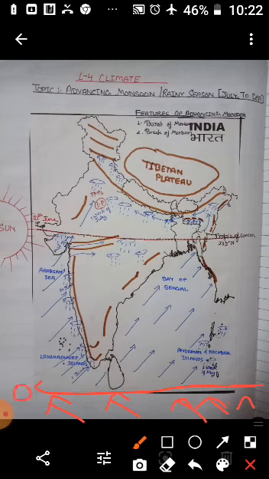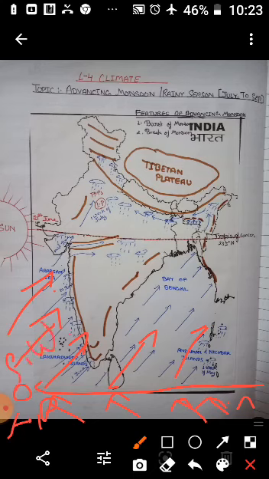High pressure prevails over Madagascar. Madagascar is over the Indian Ocean, somewhere here. Now these southeast trade winds originate over the warm subtropical area of the southern ocean, and after crossing the equator they blow in a southwesterly direction in the Indian Peninsula and are known as the southwest monsoon.